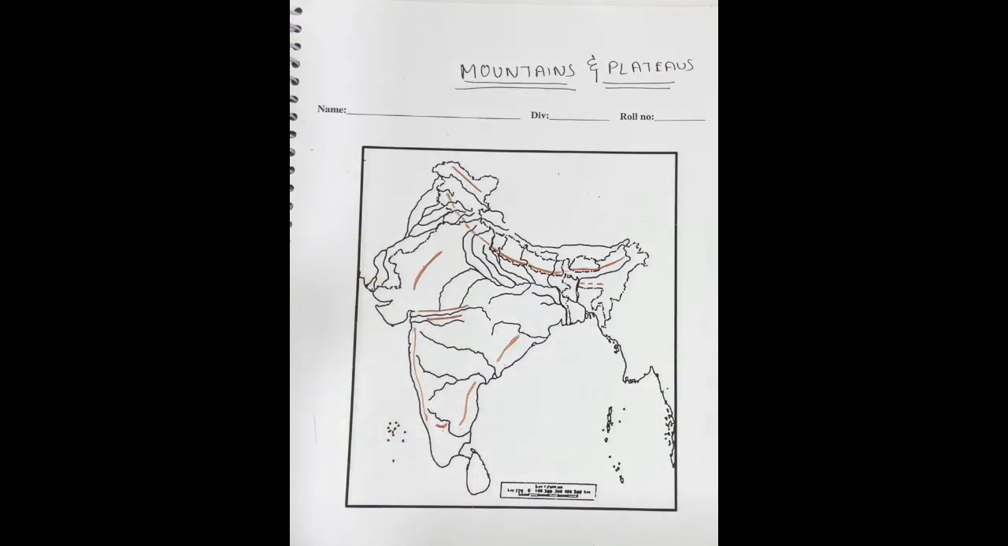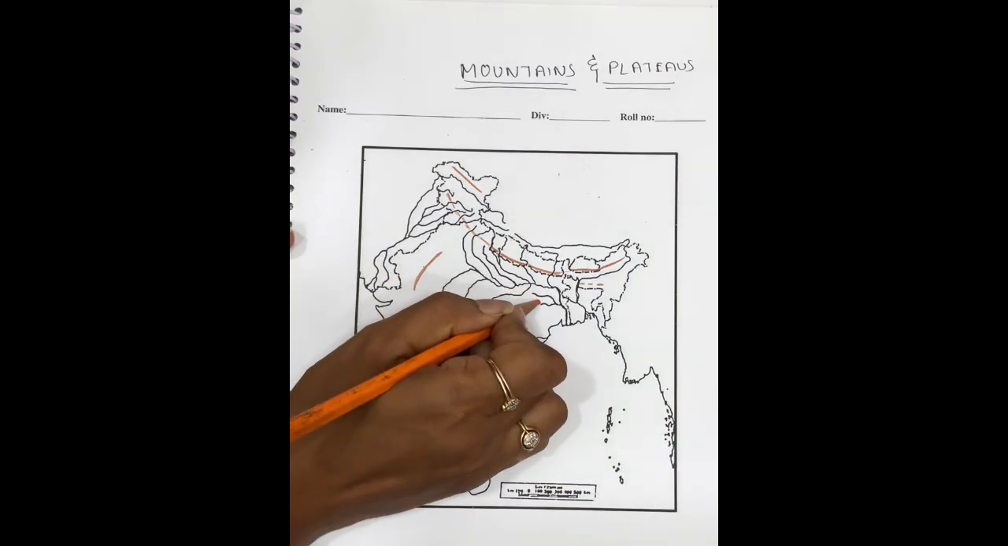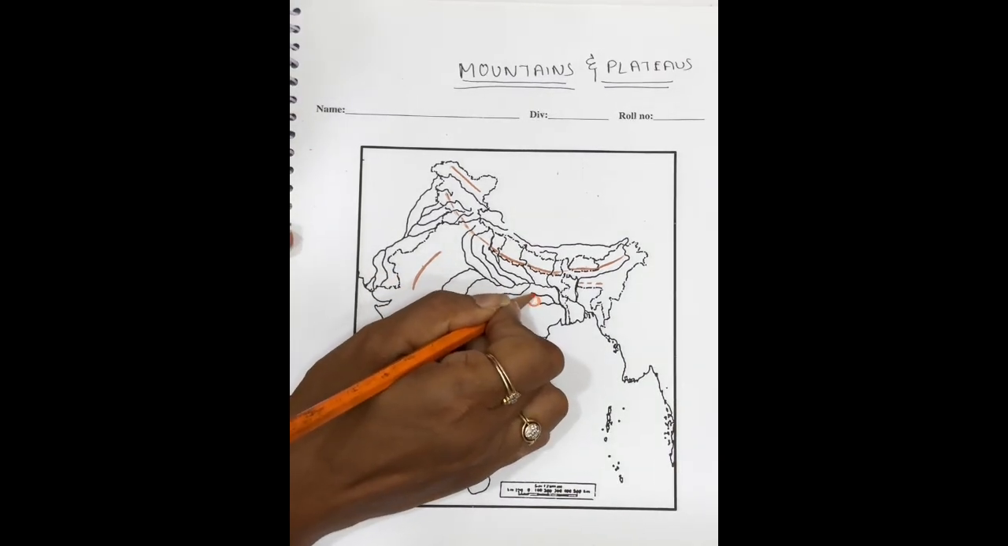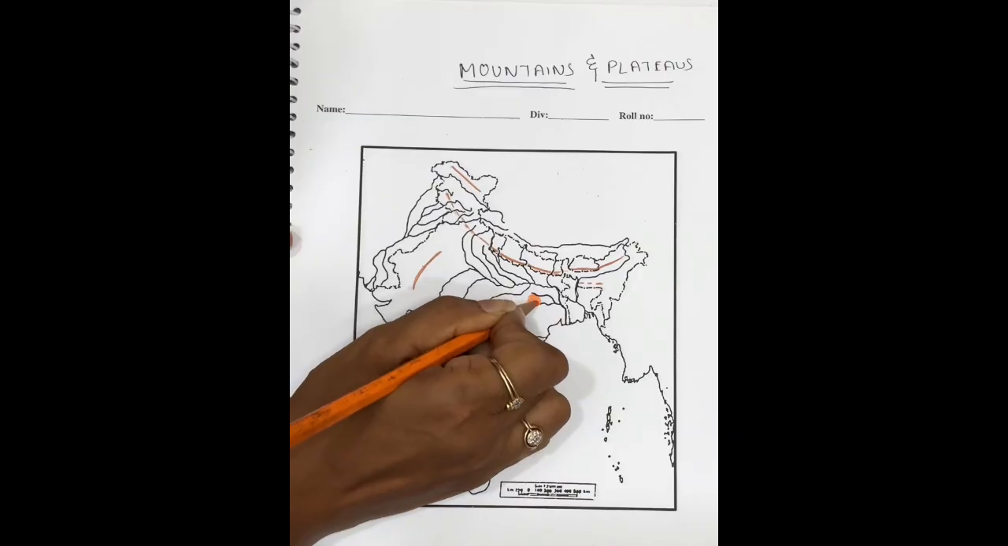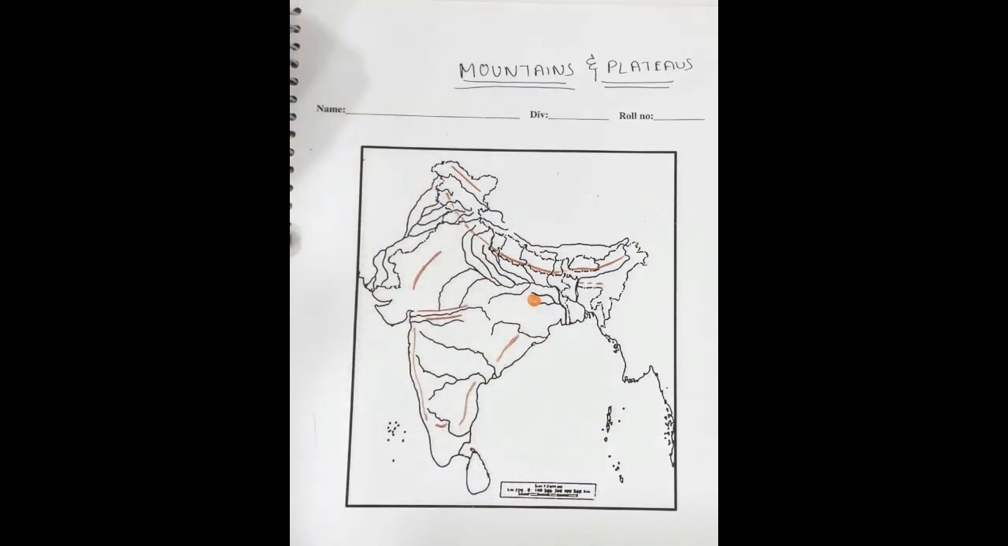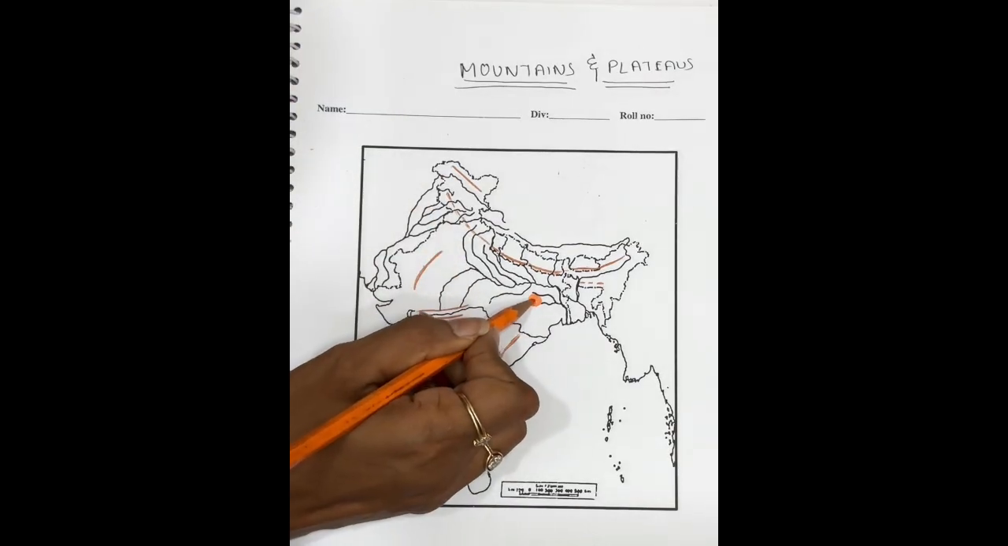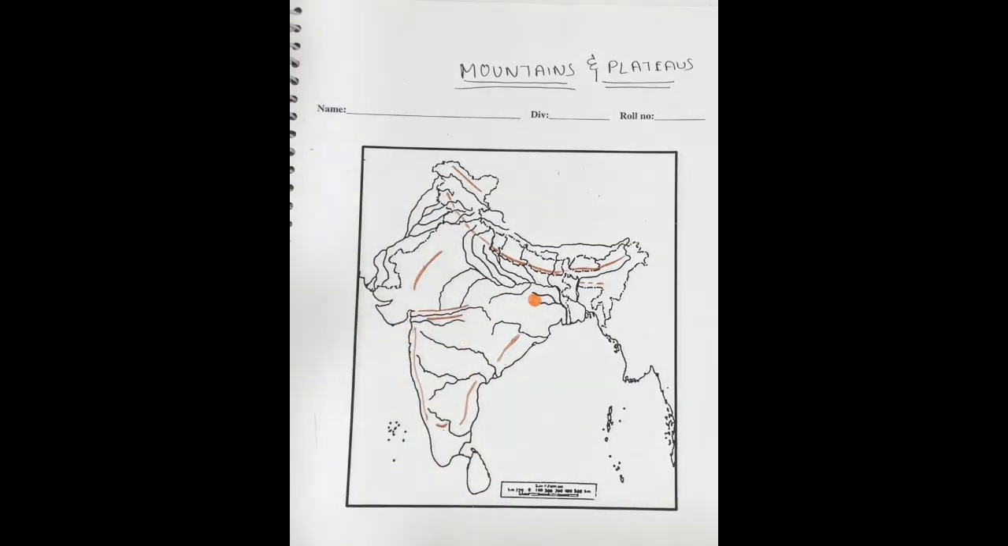Now we have two plateaus to mark. Here we have the plateau which is rich in mineral resources of our country. It is compared with a place called Ruhr, which is in Germany, which is also a mineral rich region. And this is Chota Nagpur Plateau.